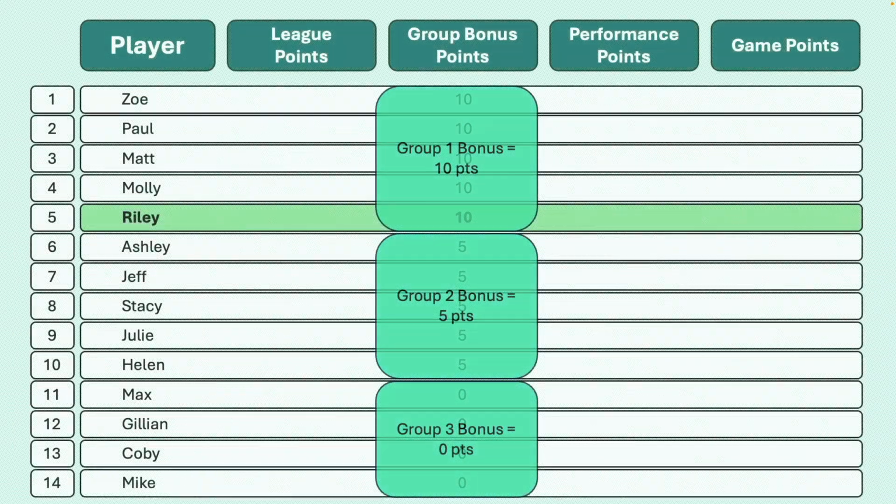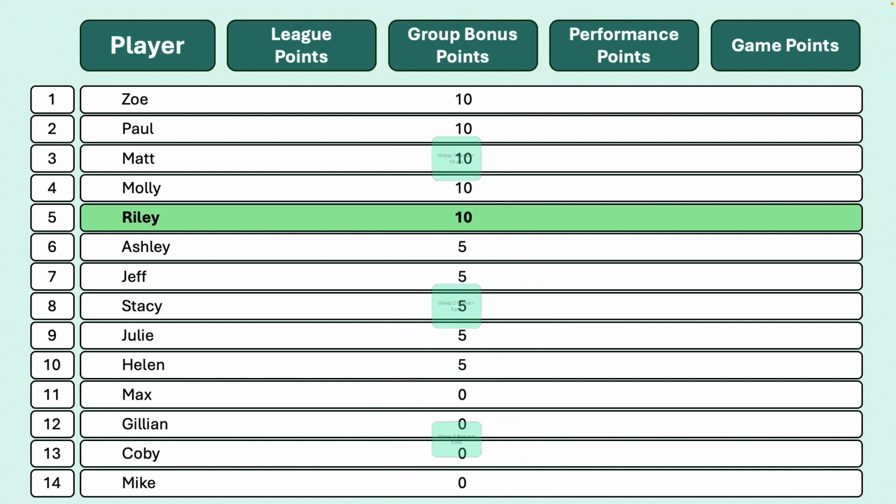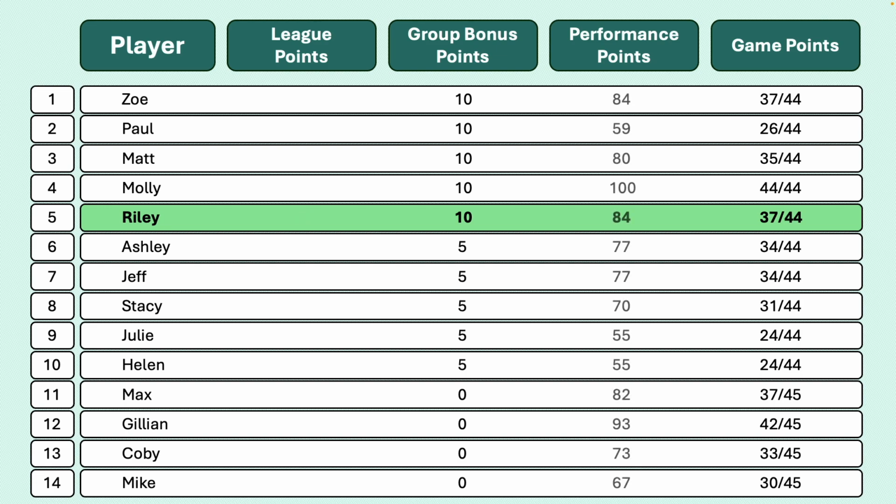Since Riley played in Group 1 for this rotation, they earned 10 group bonus points this time. Like before, each player's results can be seen on the weekly leaderboard. Those results are converted to a percentage and then performance points. In the second rotation, Riley scored 37 out of a possible 44 points, which earns them 84 performance points. When we combine the performance and bonus for each player, we see how many points each player has earned in this second rotation.